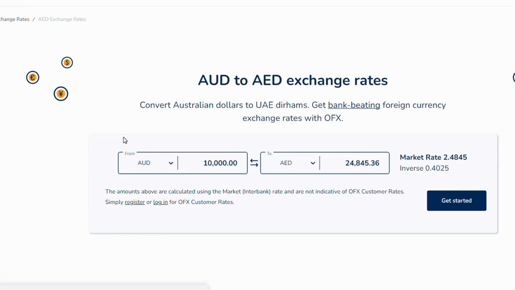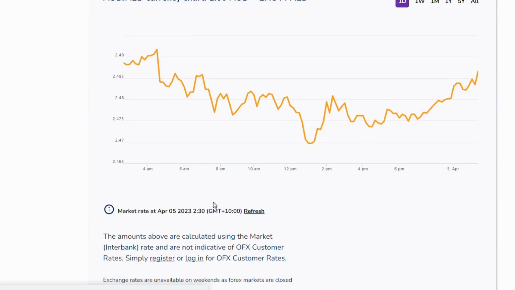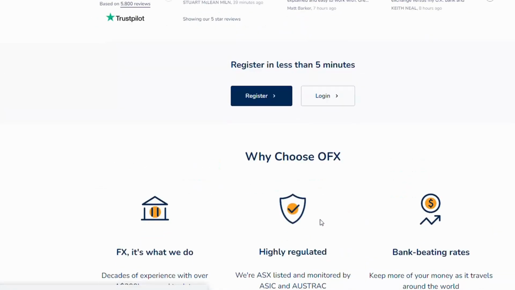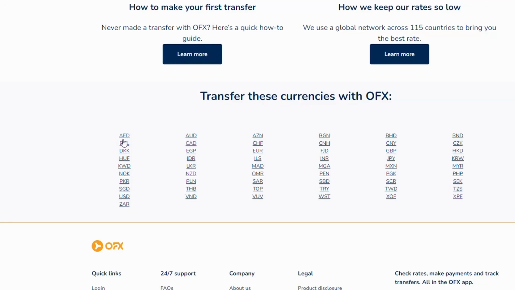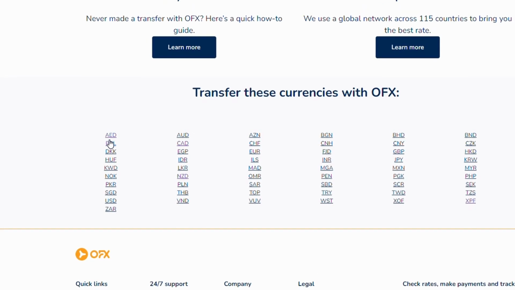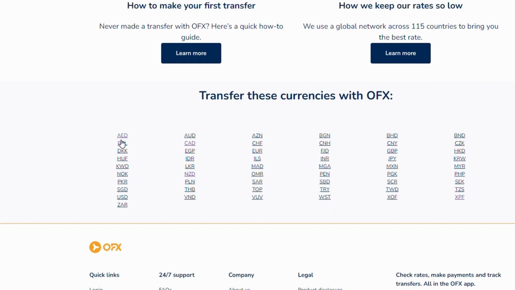Again, dynamically created page. You've got this little plugin here giving you an exchange rate, bit of a graph, another plugin, all of this stuff, it's a plugin. There's nothing here at all. When you do 55 of these dynamically created pages, it sends the signal to Google about your topical authority on this particular subject, which is foreign exchange.